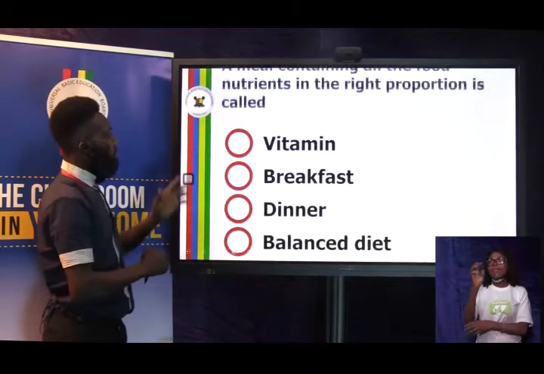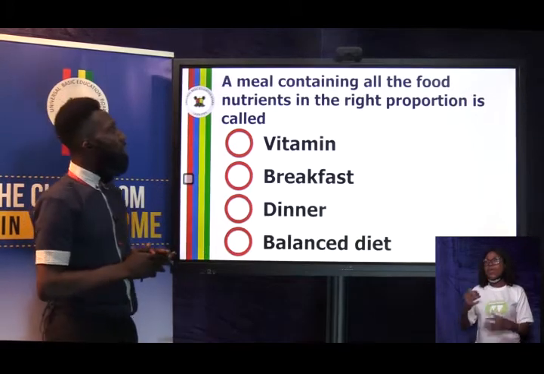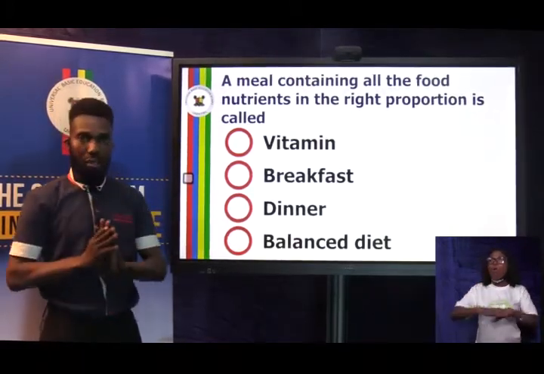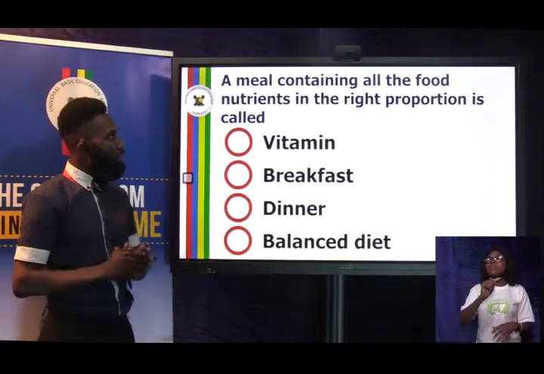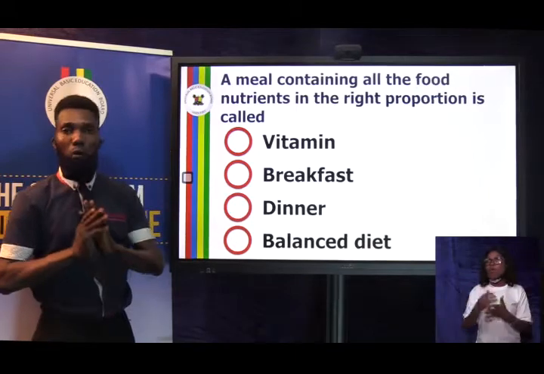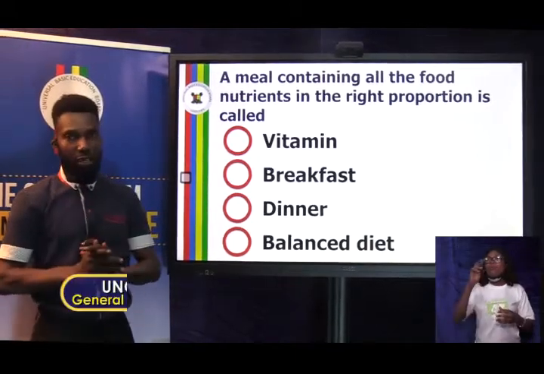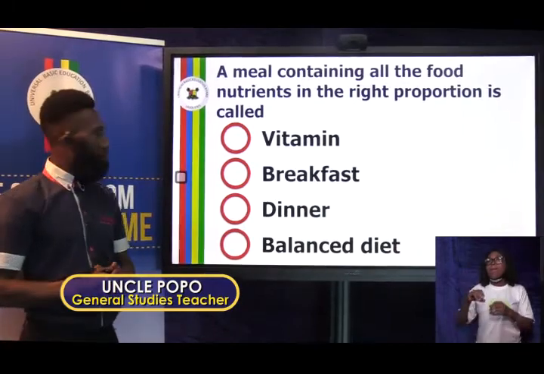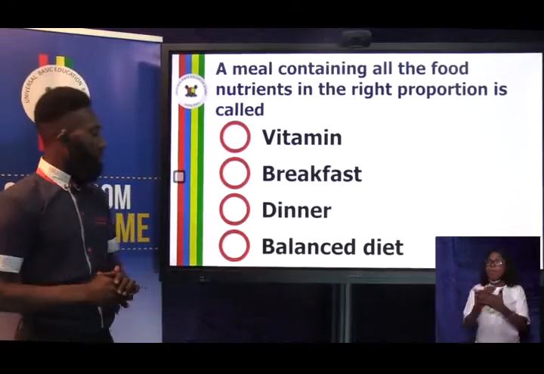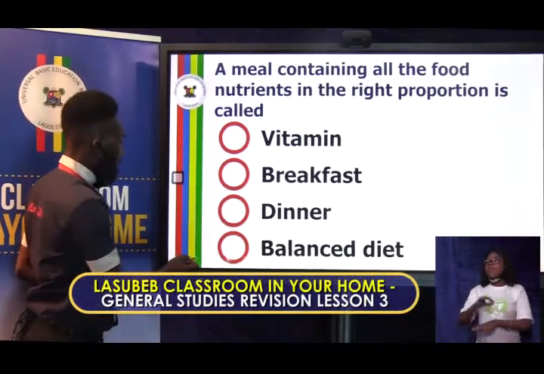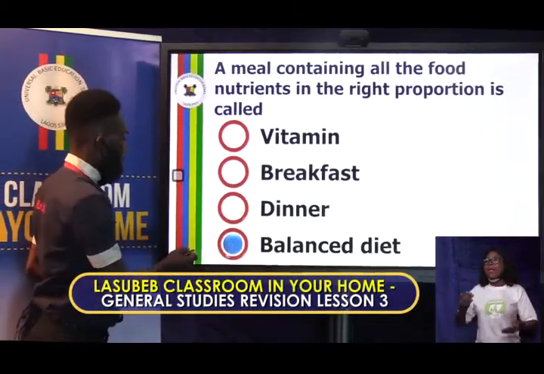Next question. A meal containing all the food nutrients in the right proportion is called dash. A, vitamin. B, breakfast. C, dinner. D, balanced diet. The answer is balanced diet.